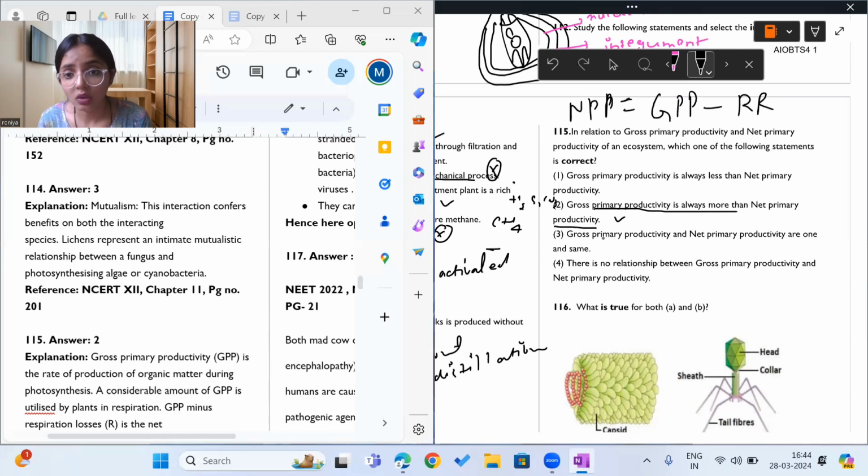Yes, yes. Gross primary productivity and net primary productivity are one and the same. No, there is no relationship between GPP and NPP. See, just now I told you a big relationship. So this statement is extremely wrong. GPP is always large, because if GPP is small, we will get NPP as negative.